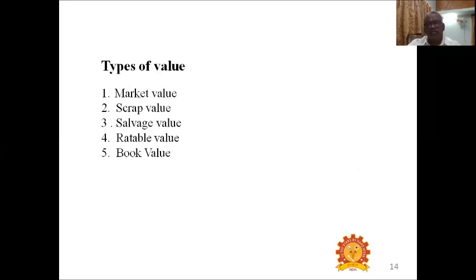Types of values. What are all the types of values we are considering? One is market value. Next one is scrap value. Then salvage value, rateable value, book value. So what are all the values which we are considering, we have discussed. So what is the meaning of market value?